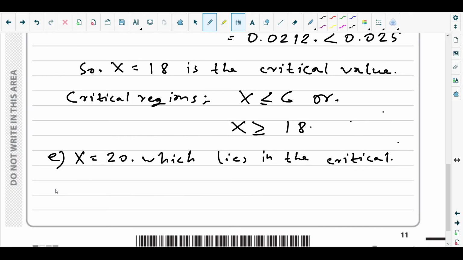So the test is significant, right? So we will reject H0 and accept H1. H1 is basically Jan's belief.